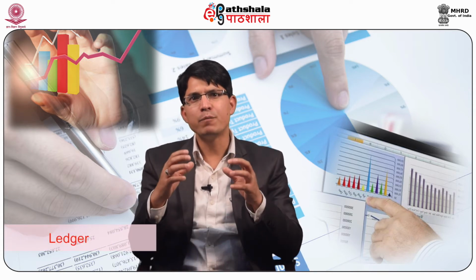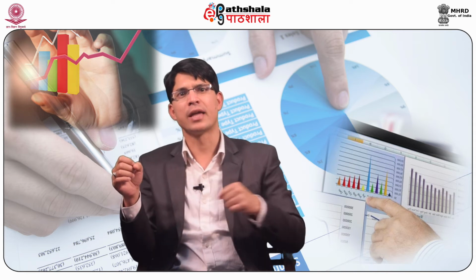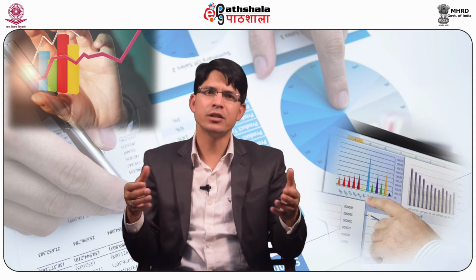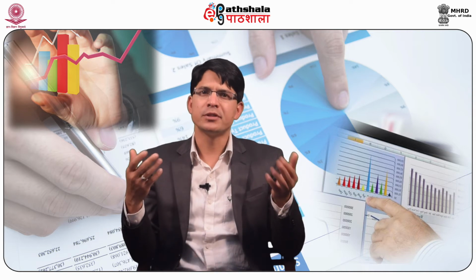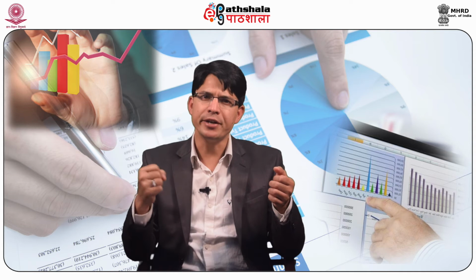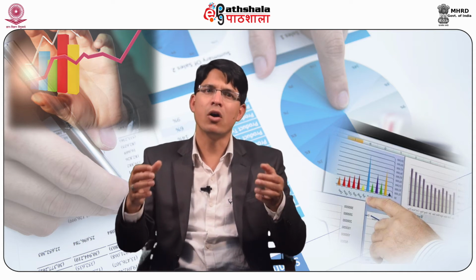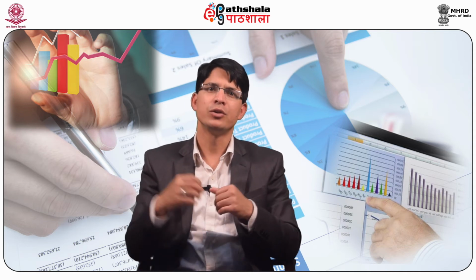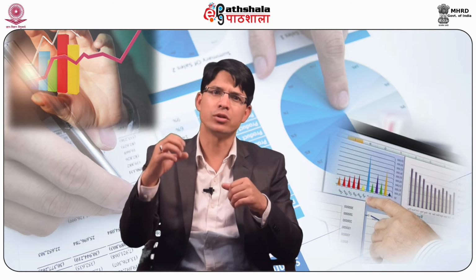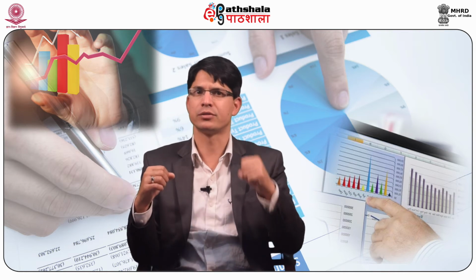Ledger. Ledger is the main book of account in which various accounts of personal, real and nominal nature are opened and maintained. In the journal, as all the business transactions are recorded chronologically, it is very difficult to obtain all the transactions pertaining to one head of account together at one place.